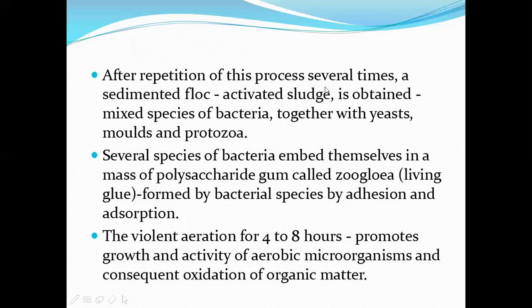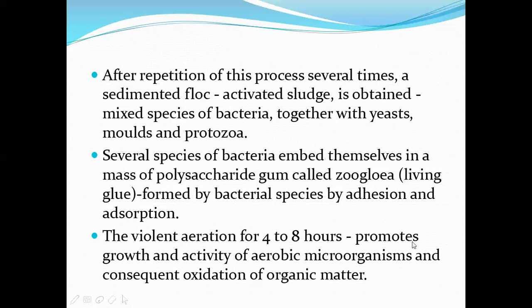After repetition of the process several times, a sedimented floc called activated sludge is obtained, which will have mixed species of bacteria together with yeast, molds, and protozoa. So this activated sludge has many bacteria, yeast, molds, and protozoa, which have the capability of making flocculation very fast. Several species of bacteria embed themselves in a mass of polysaccharide gum called zooglea. So how are these floccules formed? They are bound by a gum called zooglea, the living glue.